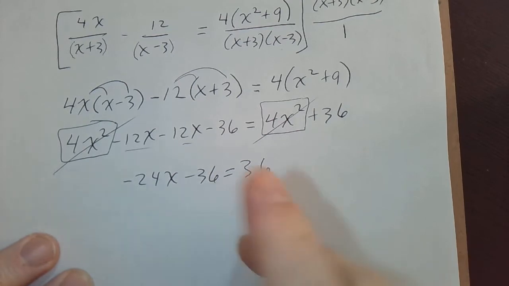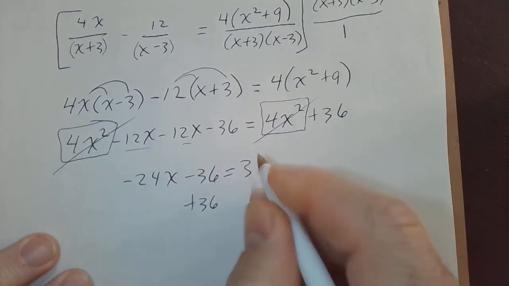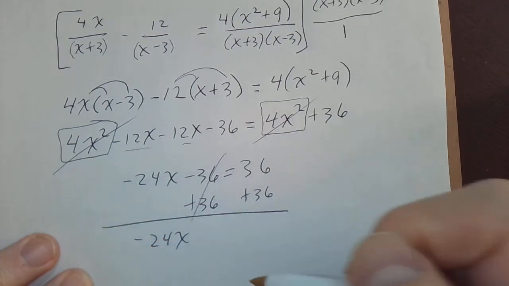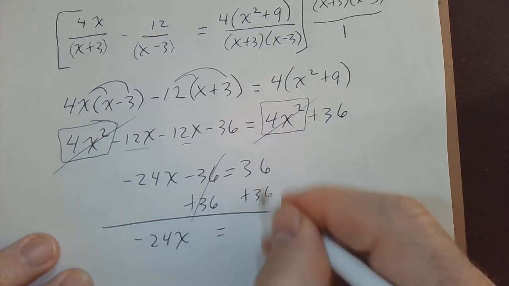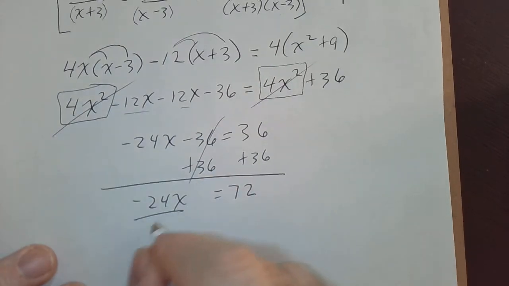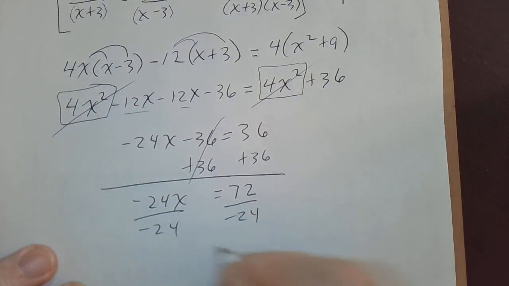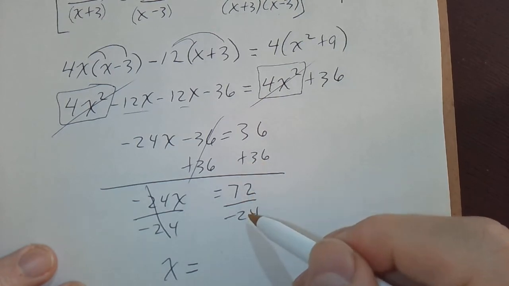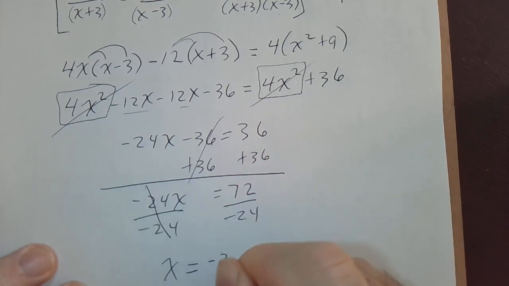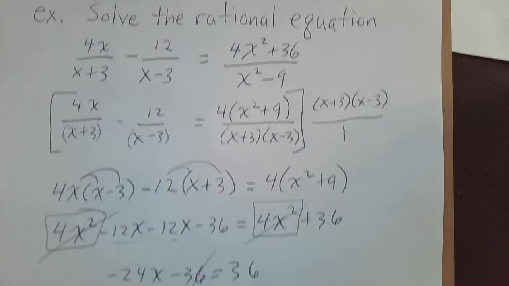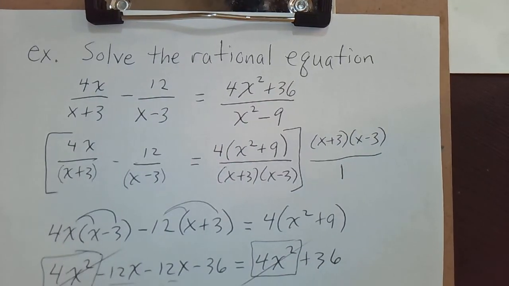Then I'm going to add 36 to both sides. And I get negative 24x on the left, that cancels, equals, and 36 and 36 is 72. Dividing both sides by negative 24, that gives us x equals, and it turns out that 24 times 3 is 72. So 72 over negative 24 gives us negative 3. So, is that the solution to our rational equation?